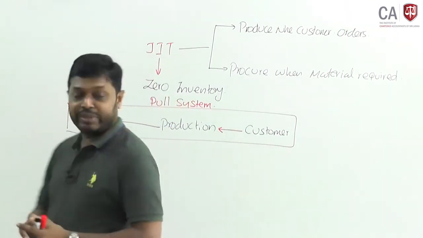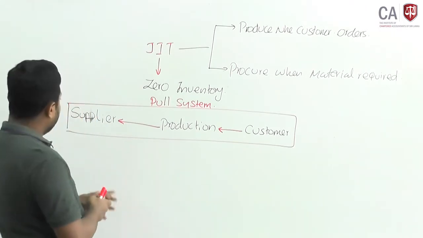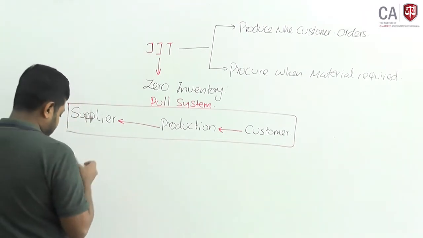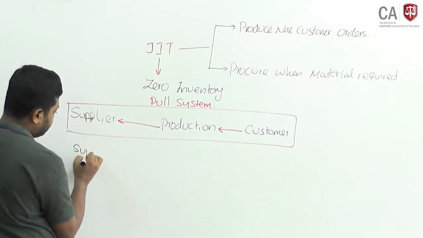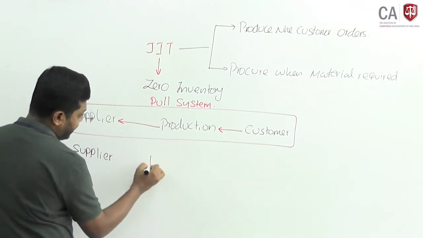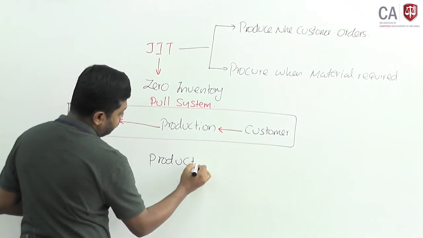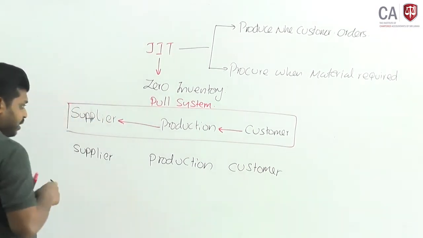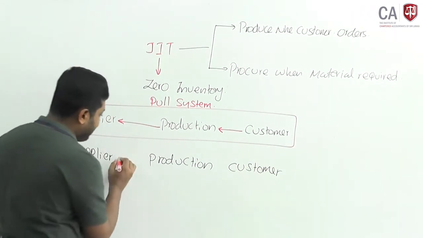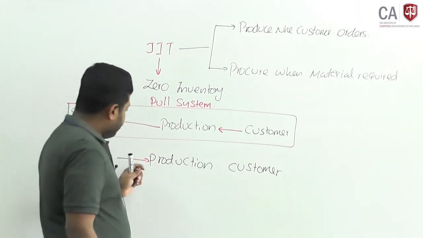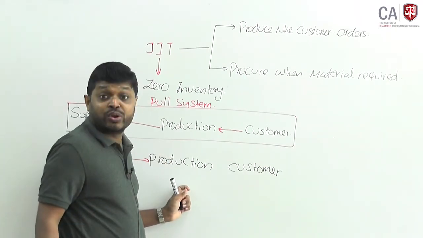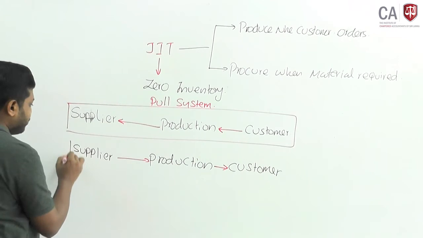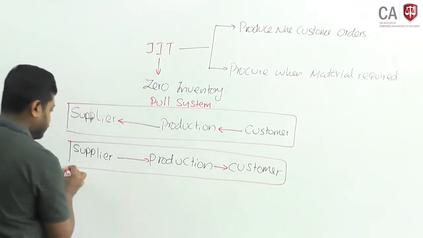Okay, the other method we call push system. You will order the material based on your requirement. Okay, I will work it out as well. Supplier, production and customer. Based on your capability, you order the material from the supplier. You will manufacture the product based on your ability, then transfer the product to the customer. This system is called push system.